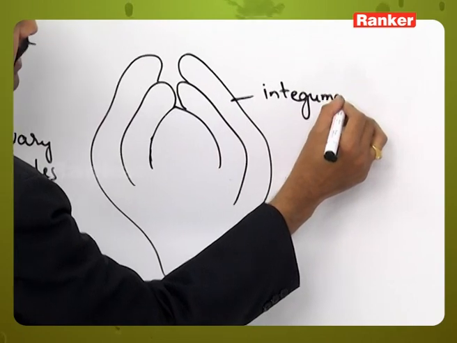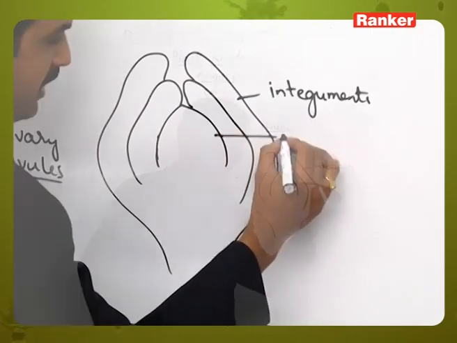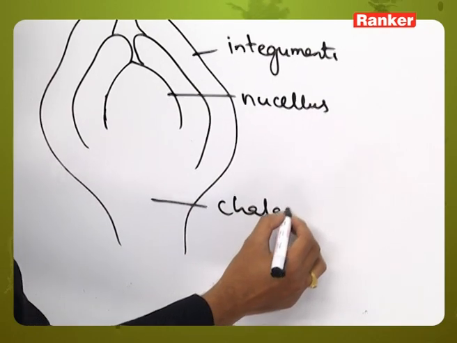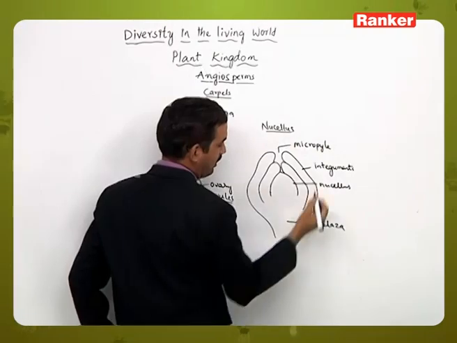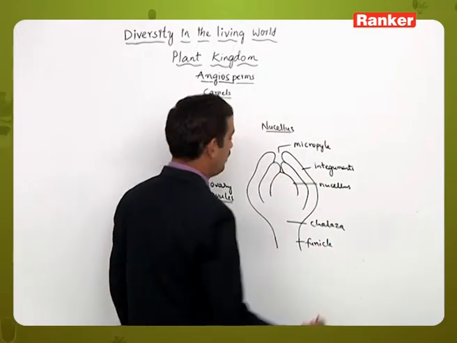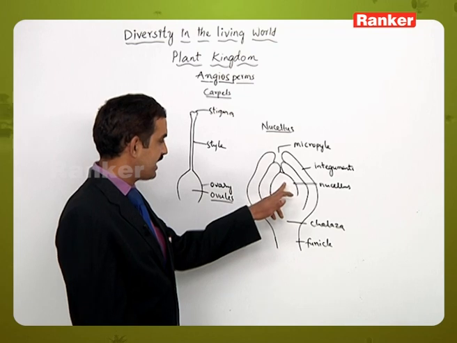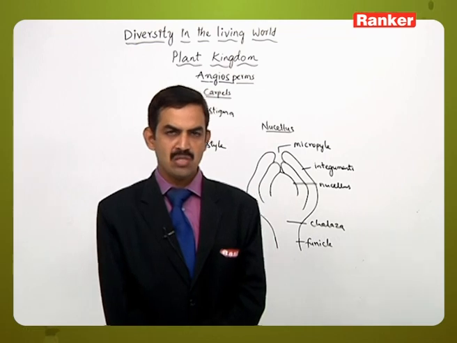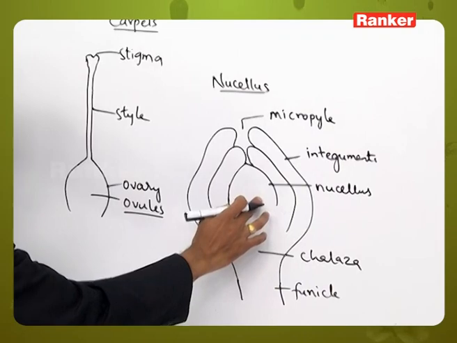Based on the number of integuments, ategmic, unitegmic and bitegmic ovules are present. Here this is the nucellus, this part is called the chalaza, this part is the micropyle region, and this is the stalk of the ovule, that is funicle or funiculus. Inside the nucellus, one of the cells becomes larger, and that is the initial cell for the formation of the megaspore mother cell. That is called the archesporial cell.